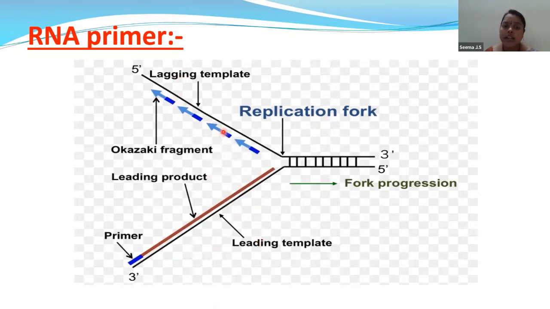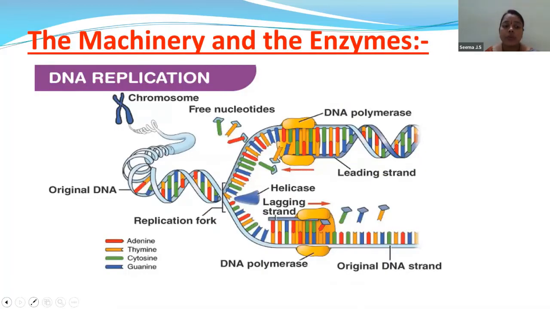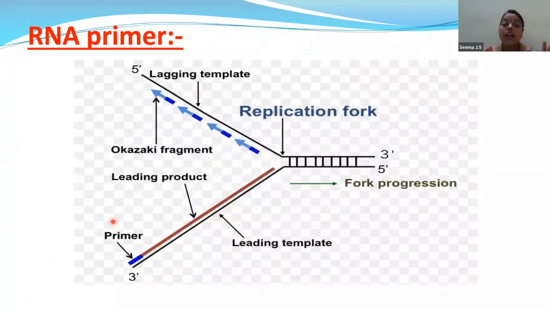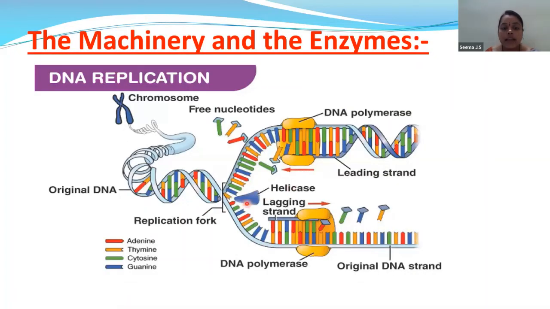How are the lagging strand and leading strand formed? Because of the enzyme helicase, which we have seen over here. This helicase enzyme will unwind the DNA. And what is this helicase enzyme doing? It is breaking the nitrogen bonds. You can see these colored substances are the nitrogen bonds.